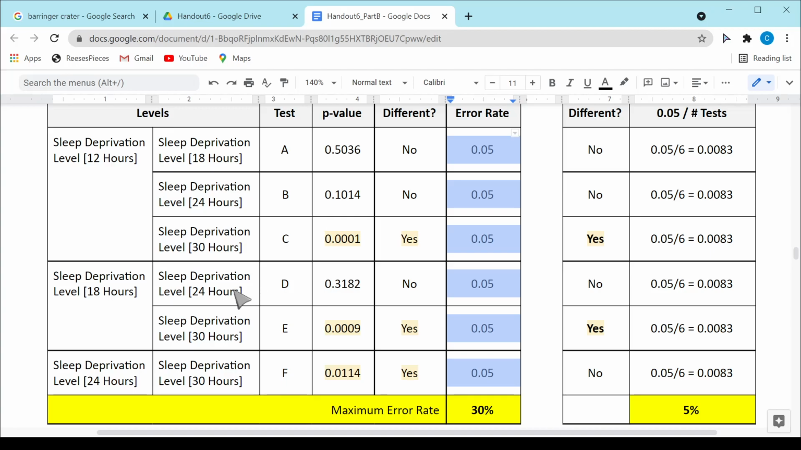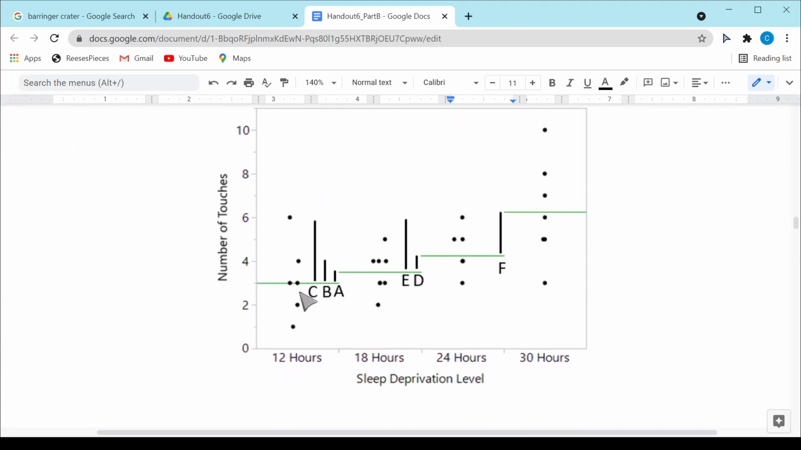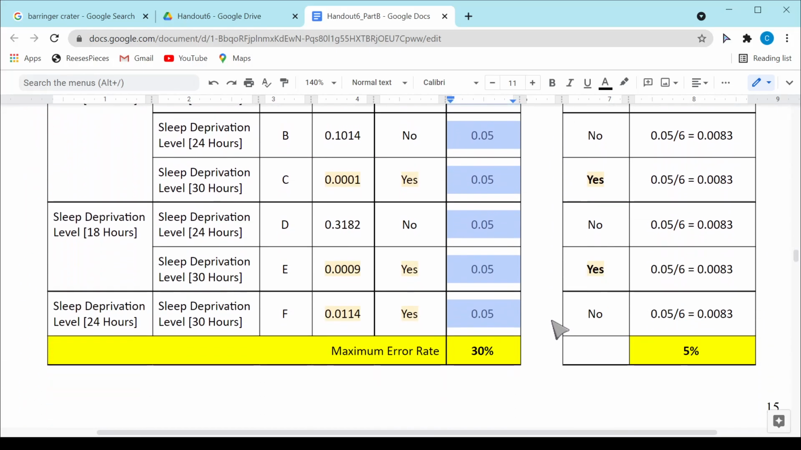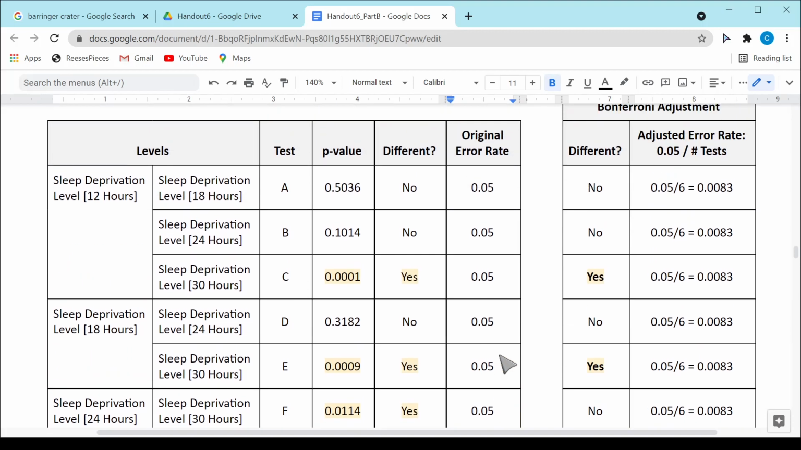My conclusion that I arrived at up above was, what did I say again? That the 30 hours was substantially higher than 12, 18, and 24. Or at least it was different. So I used 3 different tests in order to make that decision. And then I could also say that none of the others were statistically different from one another. But I did 6 tests to come to that conclusion. My overall error rate, or my maximum error rate, is not 5%, but instead it's 30%. We want to control or keep in check that maximum error rate.